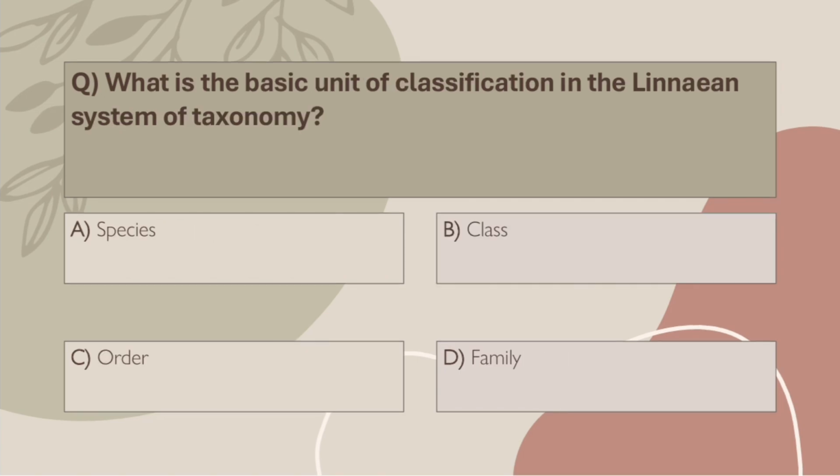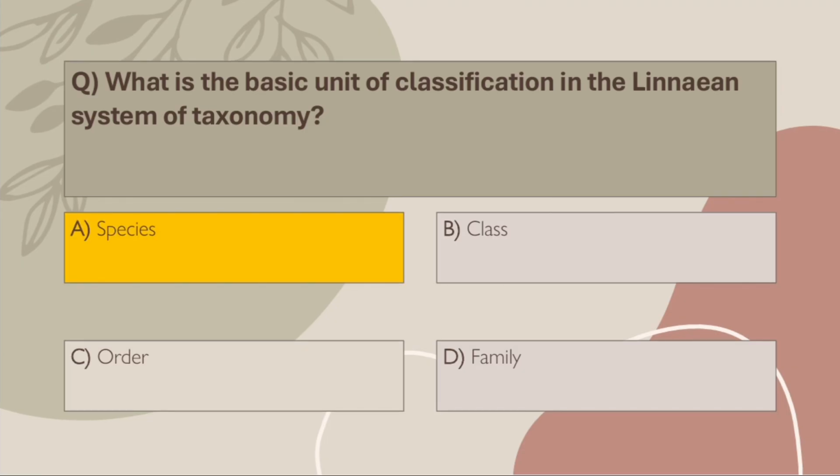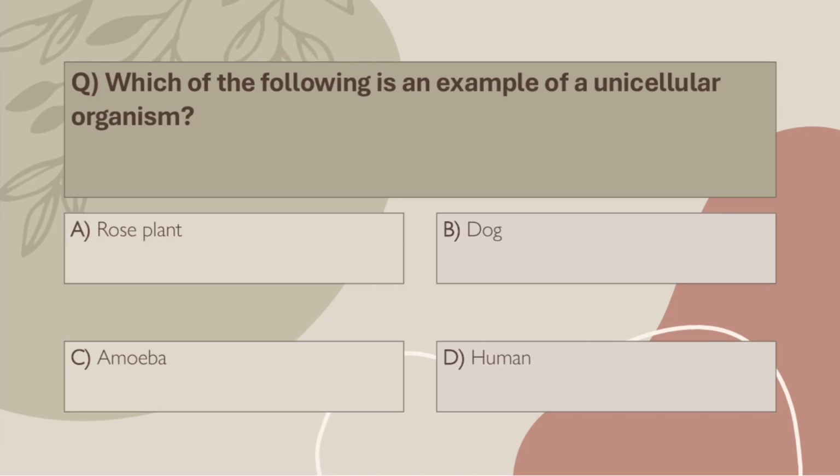Q14. What is the basic unit of classification in the Linnaean system of taxonomy? A. Species. B. Class. C. Order. D. Family. Correct answer, A. Species. Species is the most specific rank and also the basic unit of biological classification.